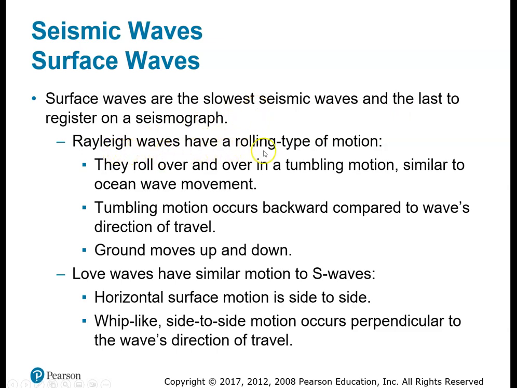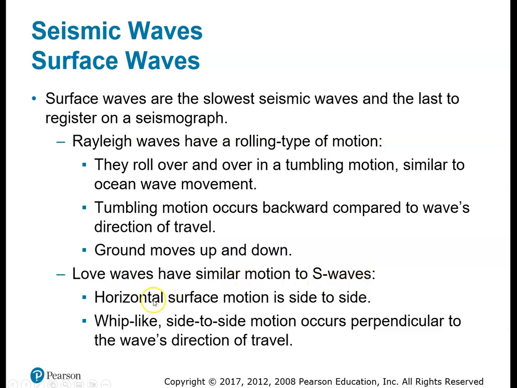The Rayleigh waves have the rolling type of motion, so that's the up and down motion. It's like, as it says here, like the waves on the ocean. The tumbling occurs back and forth. Compared to the direction of the wave, the ground will move up and down. All right. Love waves are similar to an S wave.